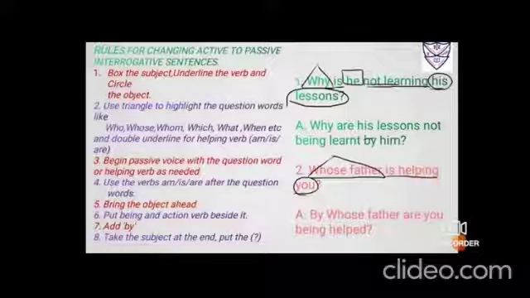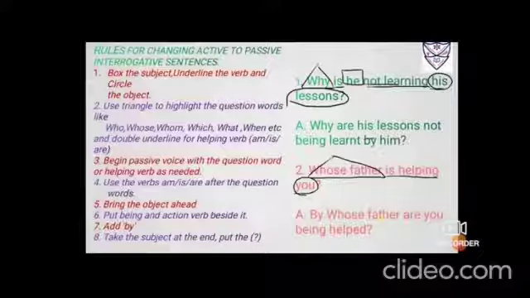Now next step, if it is a WH question, you have to put a triangle. You have to highlight it with the triangle that I have done already. Whose father? Fine. It's showing the possession. Next step, begin the passive voice with the question word. So I have to begin the passive voice, because this is a kind in which the doer of the action is placed first. So by whose father? Okay, so in this case a slight alteration is done. Instead of adding by at the step number 7, I'll bring it to the beginning. So it becomes by whose father.